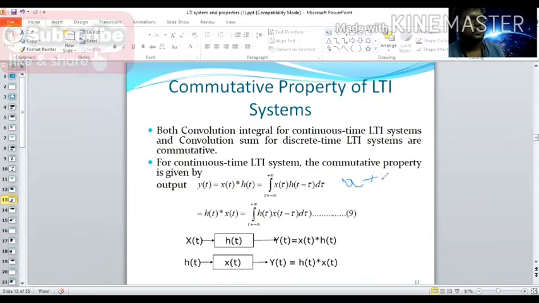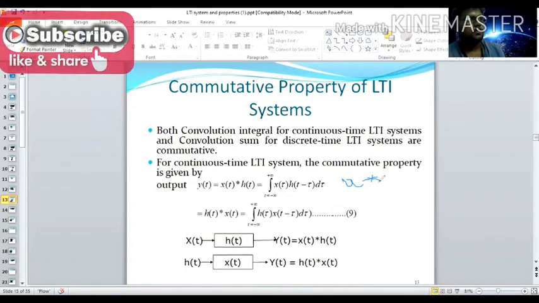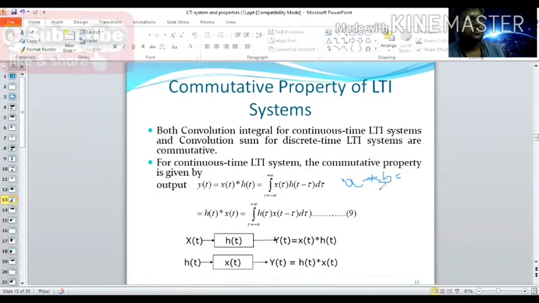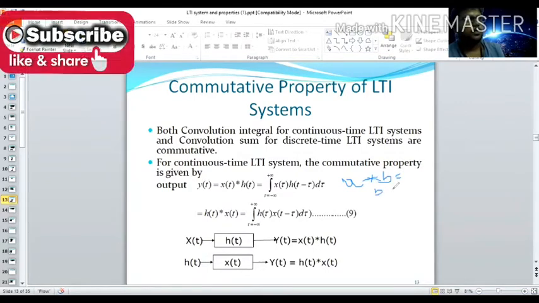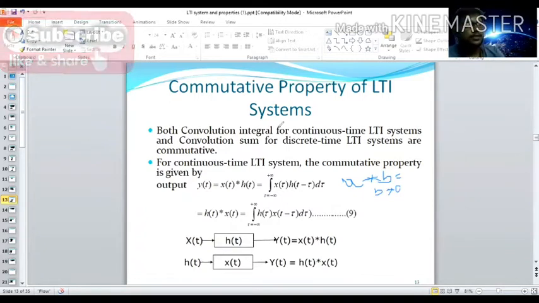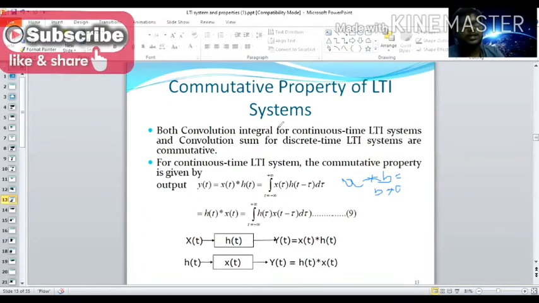A star B, which is equal to B star A. Right. So if it satisfies this condition, we call it the commutative property.